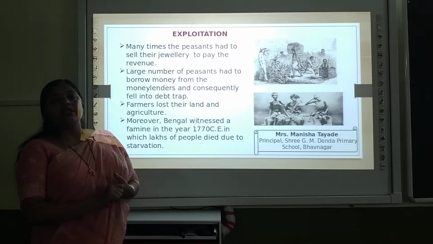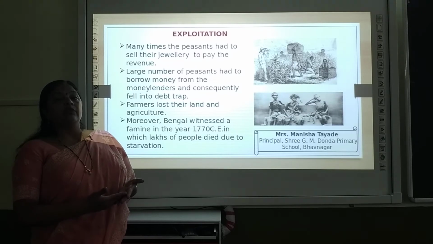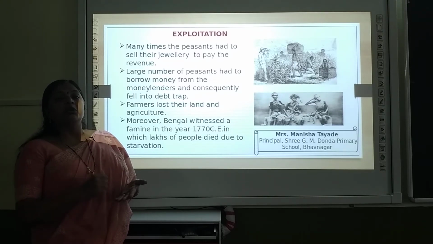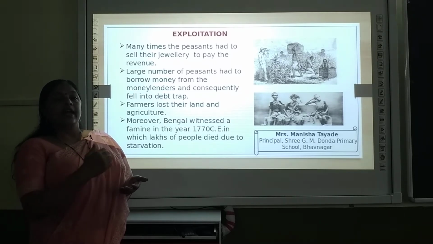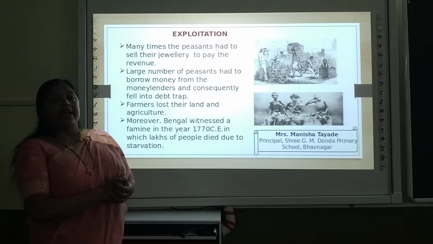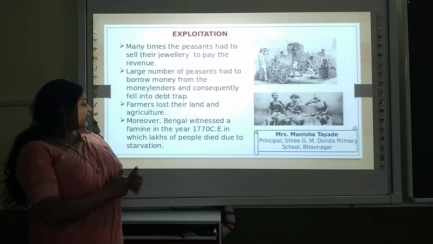Now what does this mean? That if the farmer was not having the money, he was not having the jewelry also, then what will the farmer do? He has to borrow the money from the money lenders. At that time banks were not there, so money was borrowed from the money lenders. So the farmers used to borrow the money from the money lenders on interest, and then they have to pay the tax to the British.